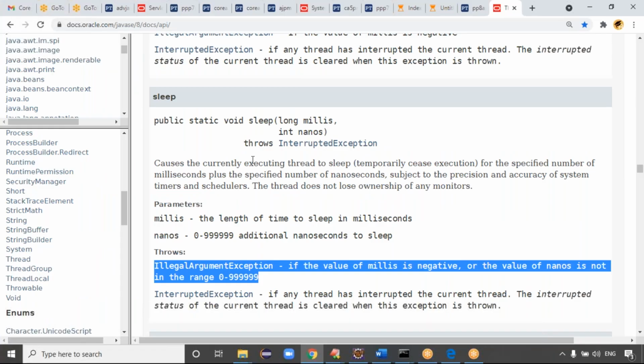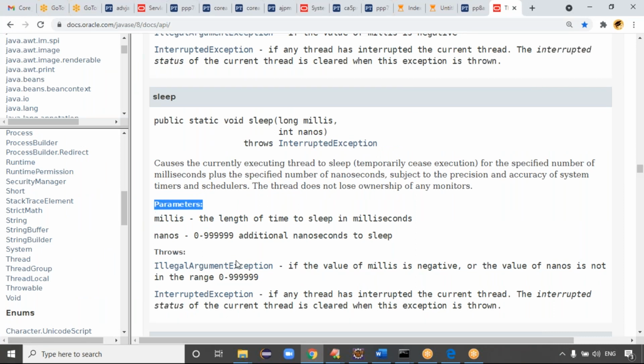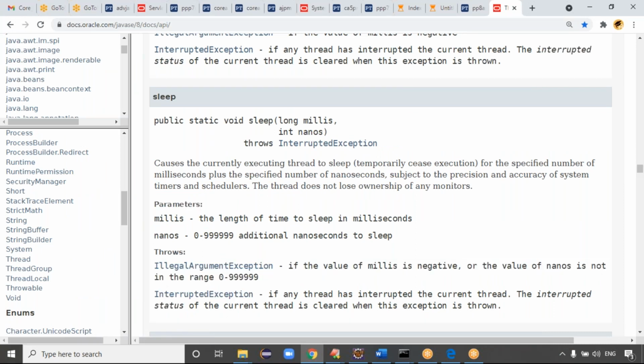Immediately we have to check what is the purpose of the sleep method in the API documentation, what the parameter is expecting, and with the parameter whether it's showing any exceptions or not. Like that, you are in a position to analyze the data, guys. Guys, are you clear now?